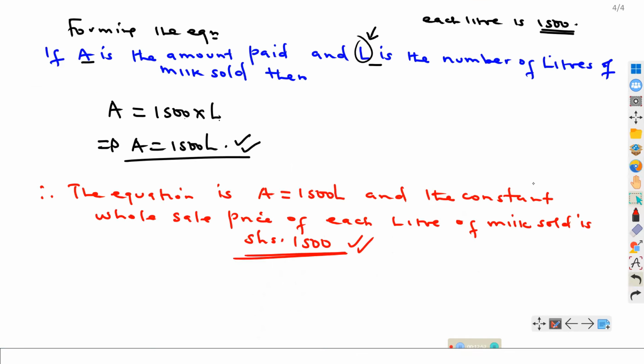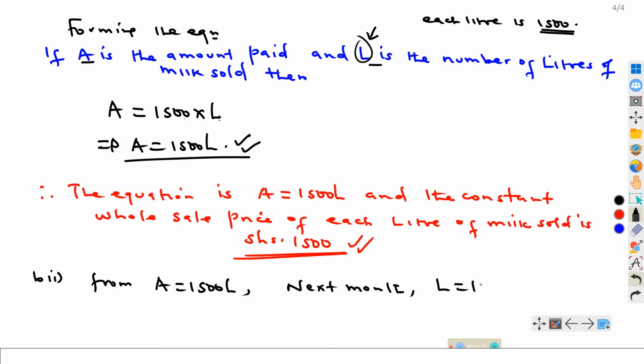So for part 2, we shall say from A, which is equal to 1500 L, we are given that next month is likely to have 135 litres. So L will be 135 litres. So what will be the corresponding amount? The corresponding amount is 1500 times 135 litres.